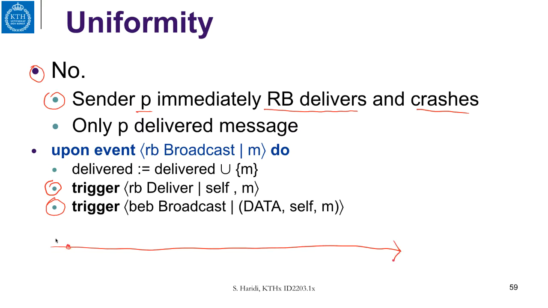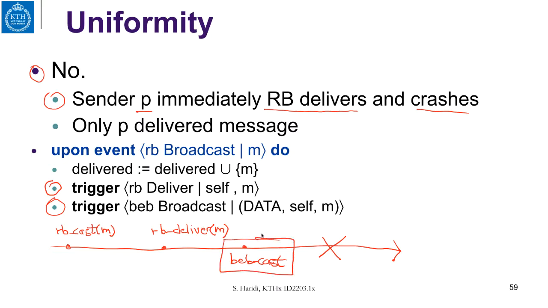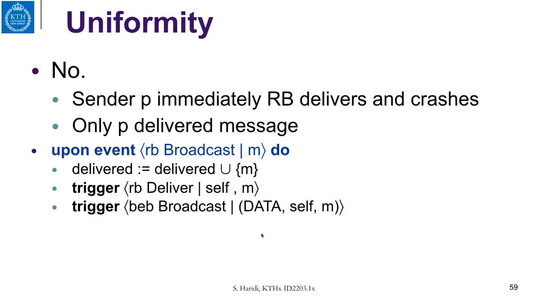The process does an RB broadcast, and then it does RB deliver of M, then it does BEB broadcast, and then it crashes. By the BEB validity, there is no guarantee that this BEB broadcast is delivered to all correct processes. So we need another algorithm to guarantee uniformity.